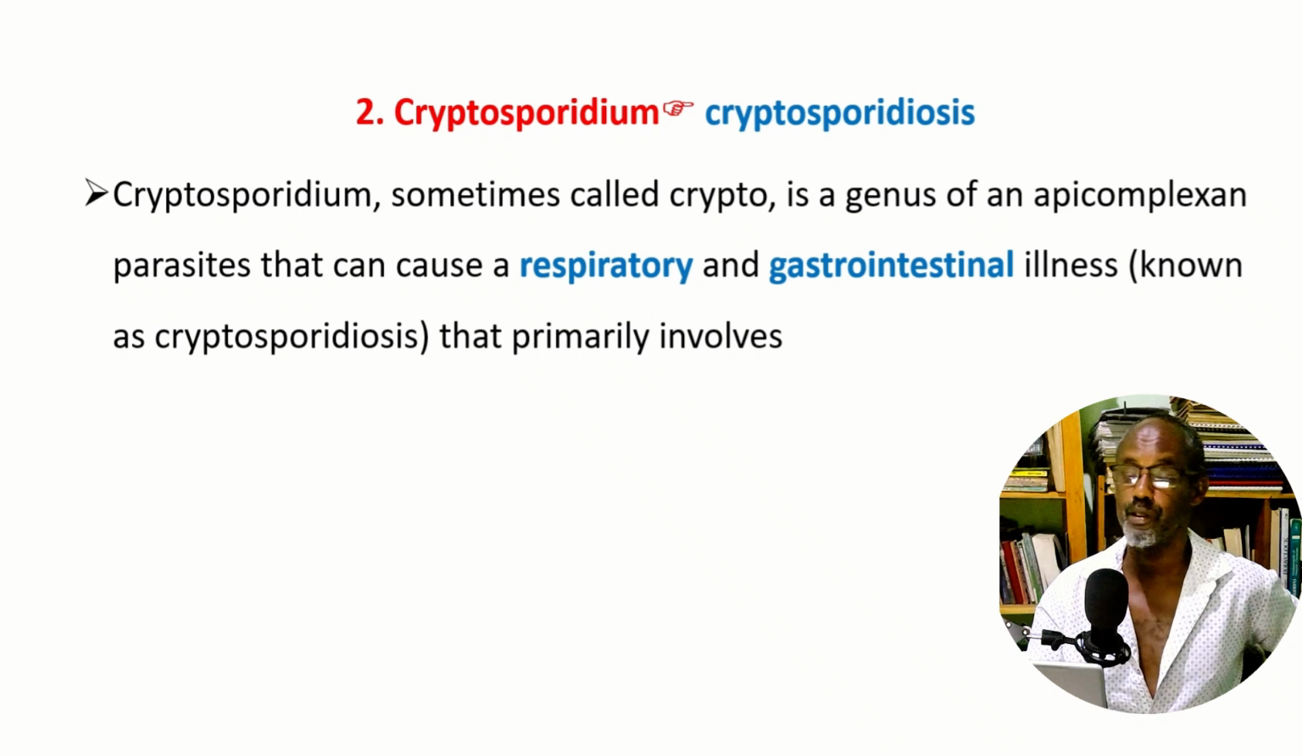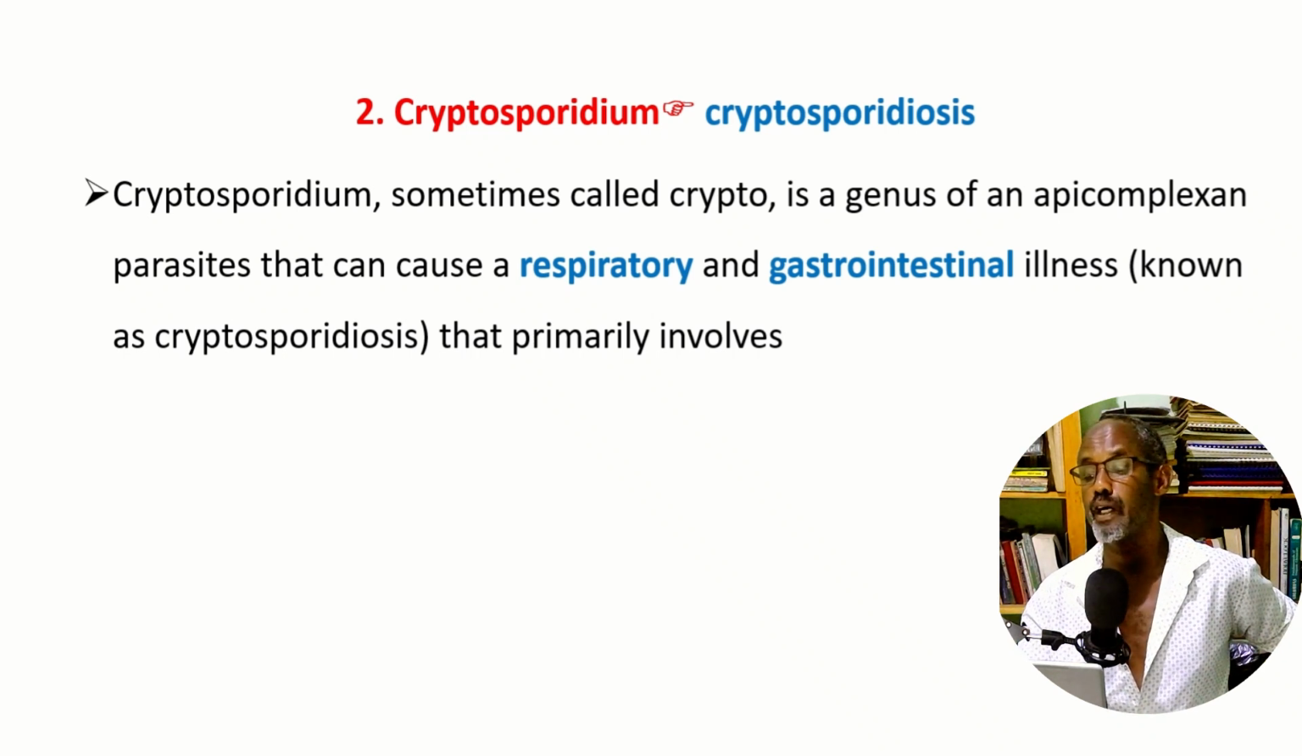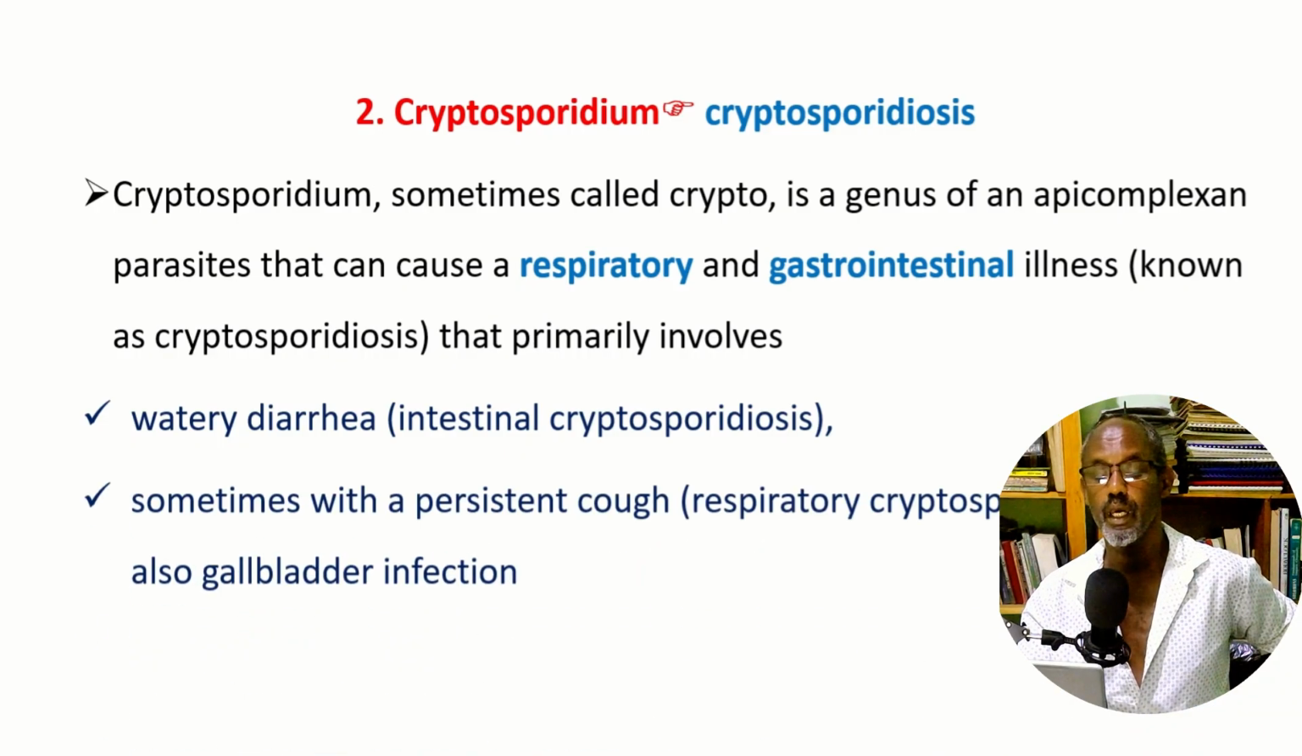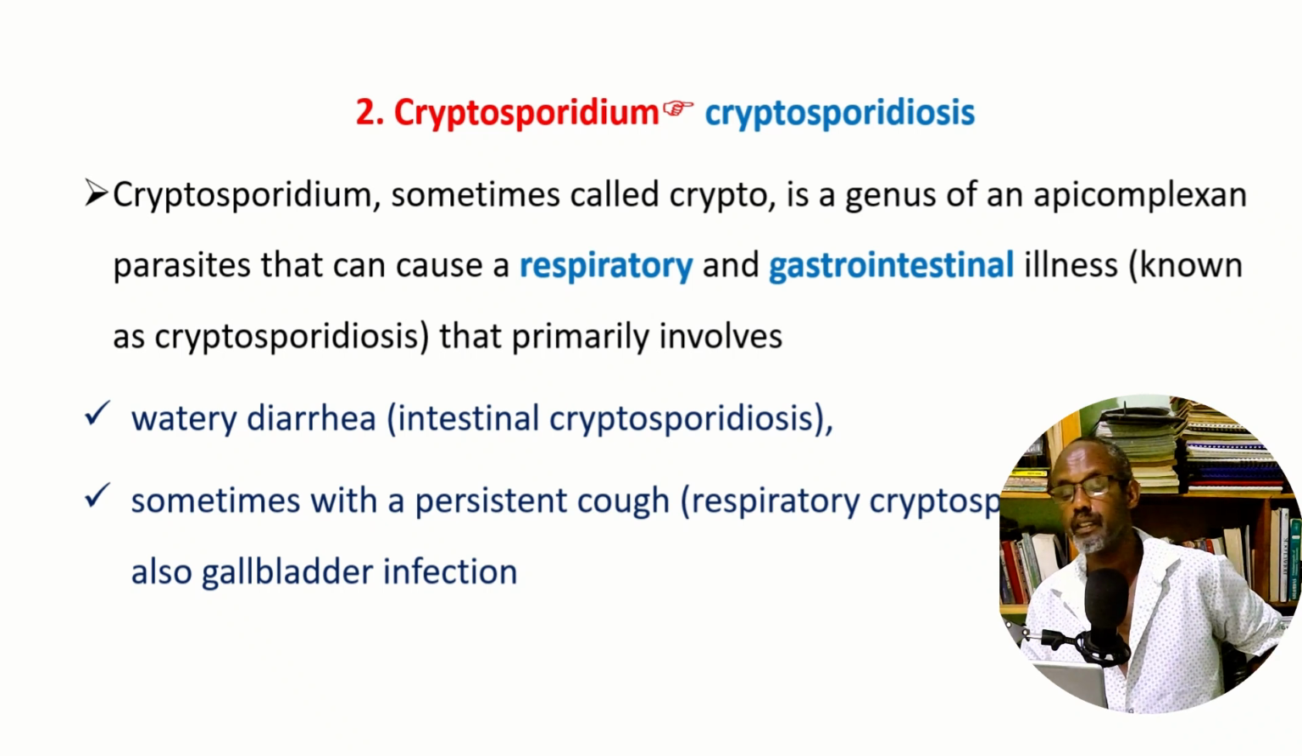It's not cryptocurrency, please. It's crypto, in short, a genus of apicomplexan parasites that can cause a respiratory and gastrointestinal illness known as cryptosporidiosis that primarily involves watery diarrhea, when the infection is intestinal, and sometimes with a persistent cough. This one is respiratory cryptosporidiosis.